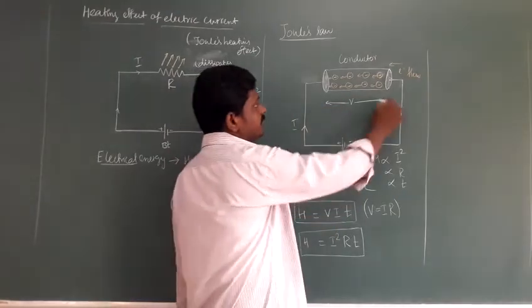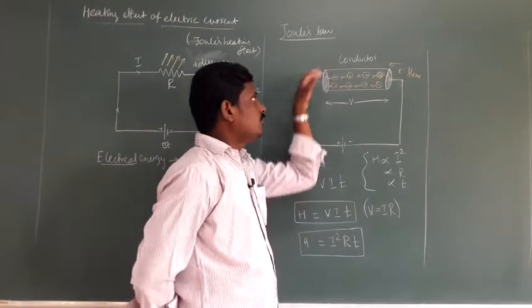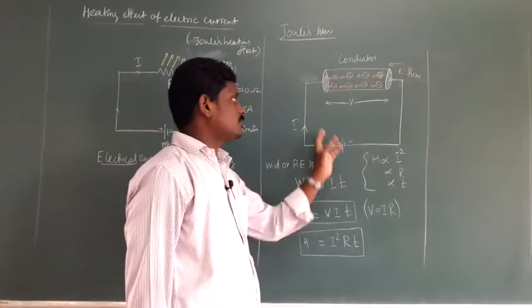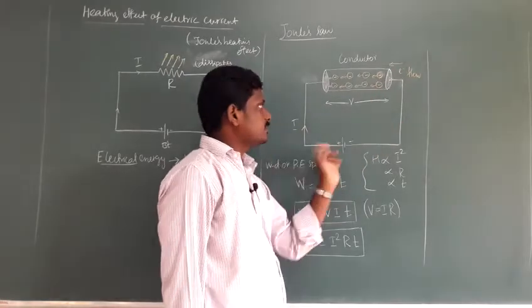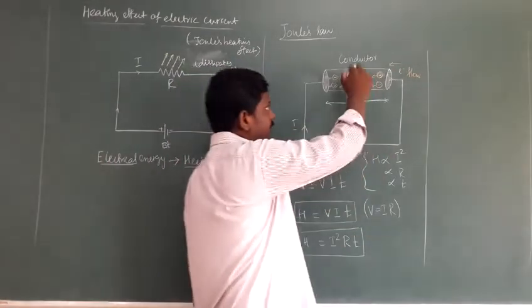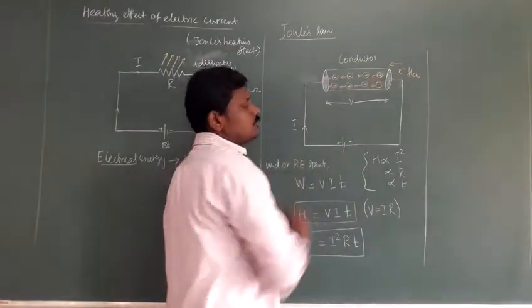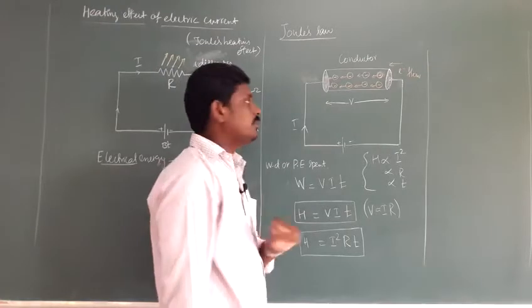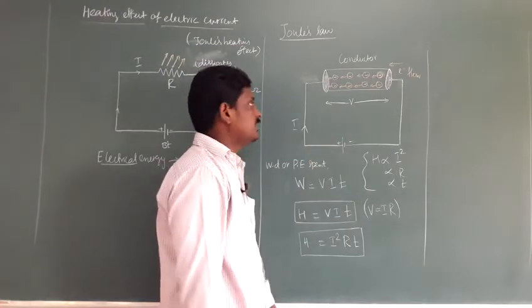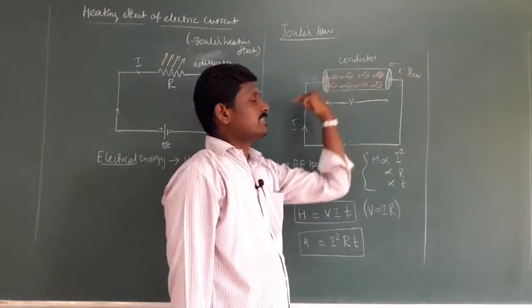V is the potential difference across the conductor. We already know the current flows in this direction, from plus to minus, so the electrons flow from minus to plus. The conductor has some resistance. The electrons move due to the drift velocity, the velocity acquired by the electrons due to the electric field. The drift velocity acts in this direction.